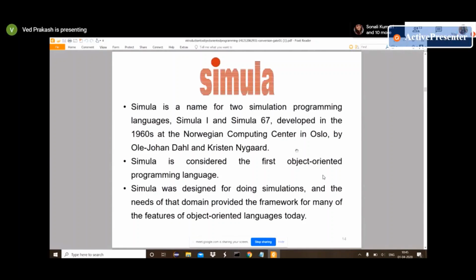Simula 1 and Simula 67 were developed in the 1960s, designed for doing simulation work. Basically, it started the complete family of object-oriented programming. After Simula, developers, scientists, and programmers started developing object-oriented programming, so objects or functions can be reused.